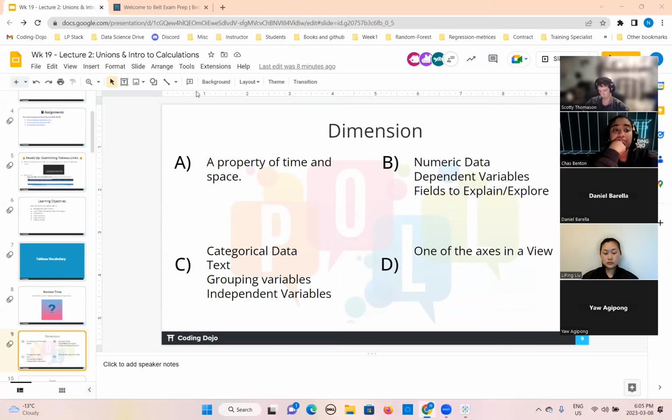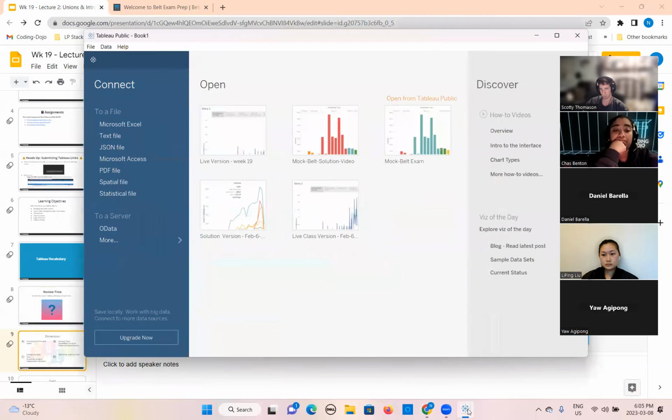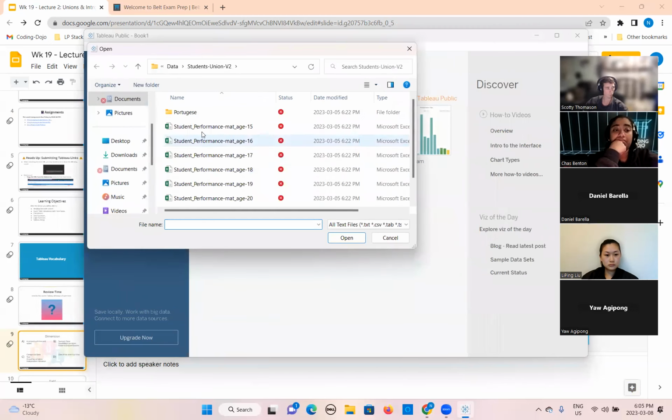The correct answer is C. Dimension means categorical data, text, grouping variables and independent variables. We can import any file here right now.